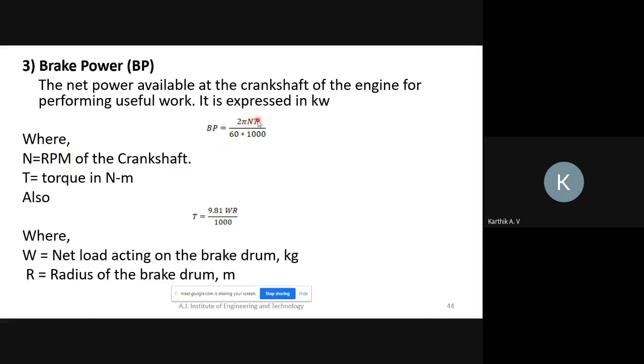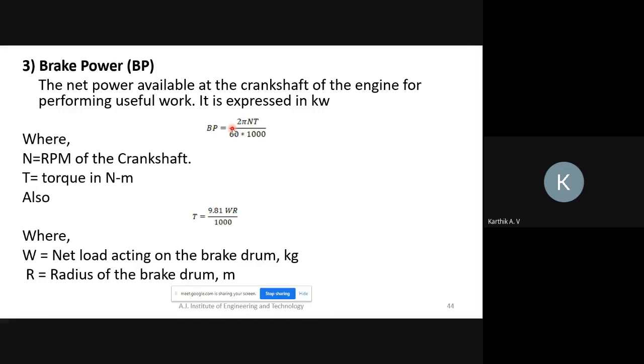So next, how to find torque? We can find torque using this formula: W into R divided by 1000, into 9.81, the gravitational acceleration to convert kg into Newton. W is the net load acting on the brake drum, and R is the radius of the brake drum. I will explain while solving the problem how to solve for torque and all. So you just take down this formula.